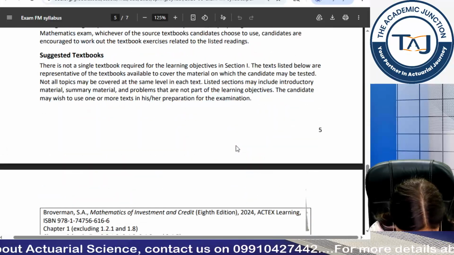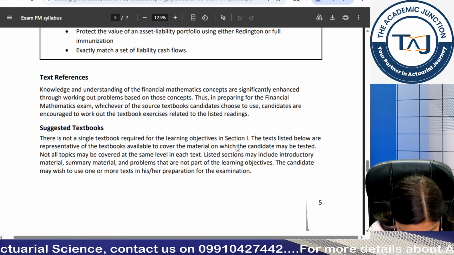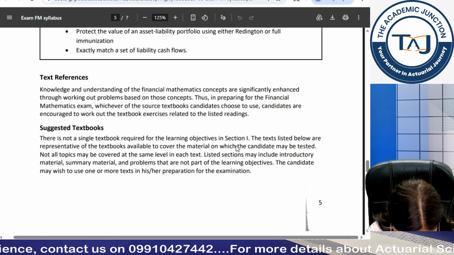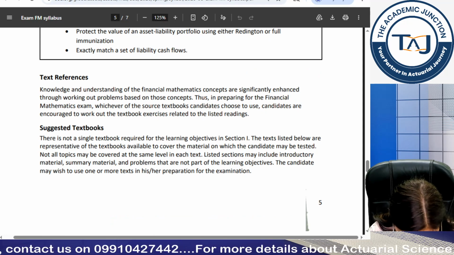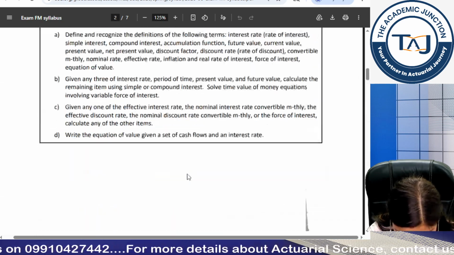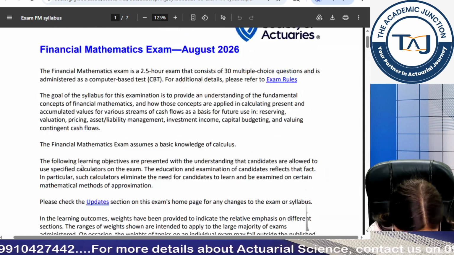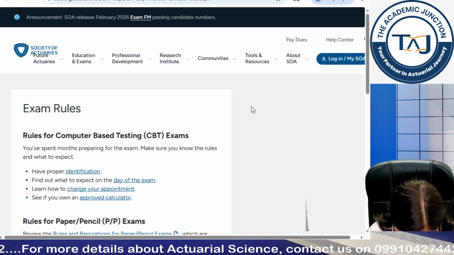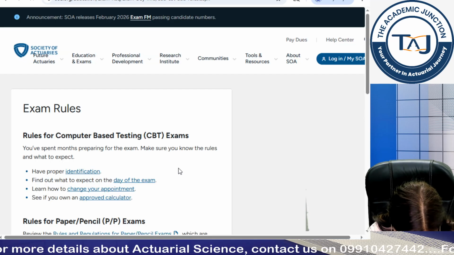Basically it's just the starting portion only, and it's very much mentioned that there is not a single textbook required, so we have to do questions from multiple areas. You can leave all this to us, how you are supposed to perform in questions. You just have to make sure that you are aware of the content. Objectives you have to focus on, the rest you can leave.